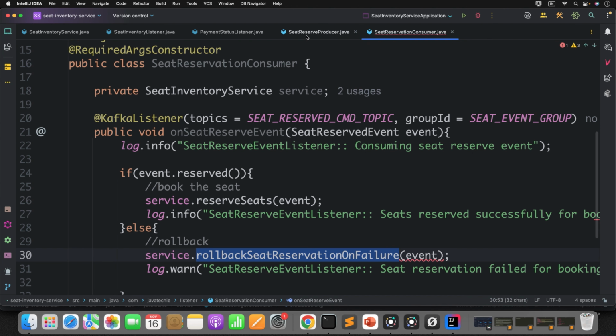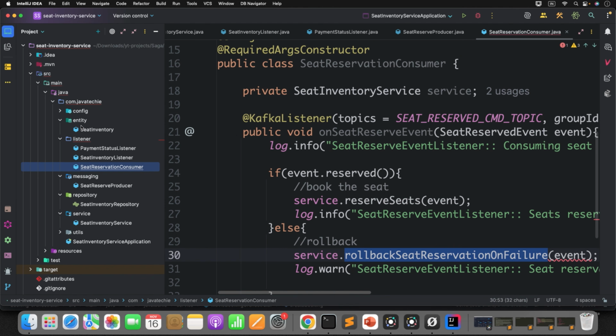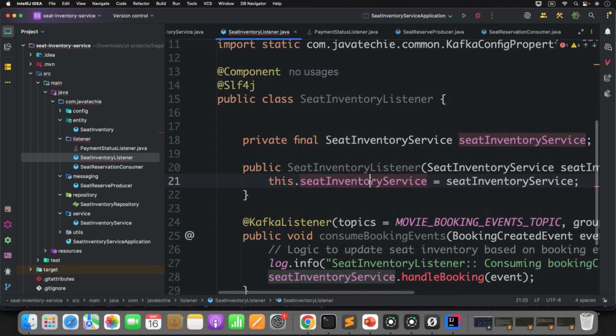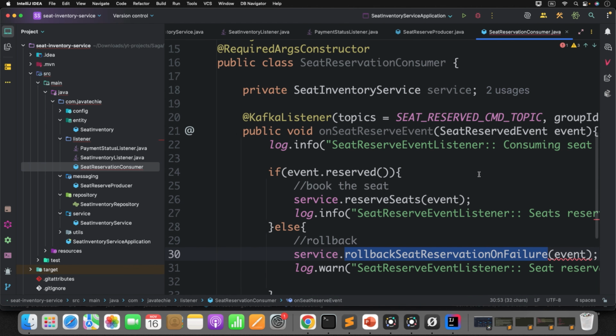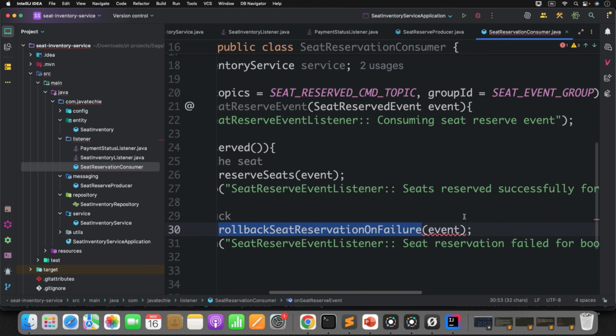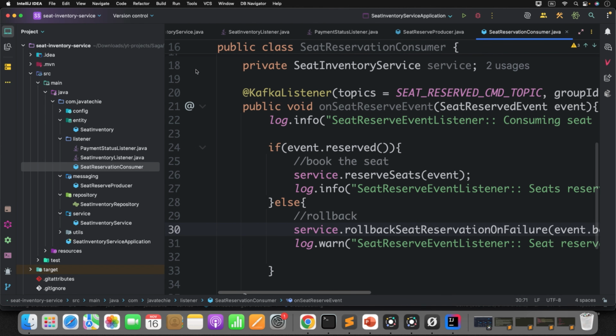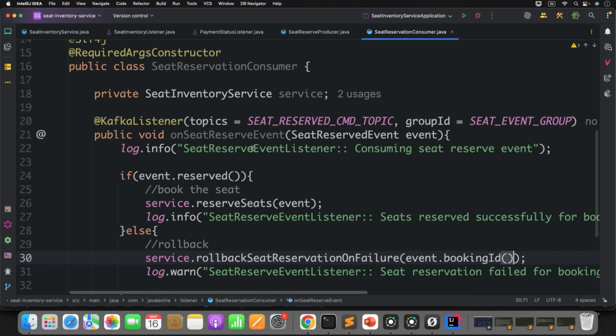Now what I will do, better let's comment out all other consumers, otherwise it will be confusing. Why is it crying? Event dot booking ID. That's it. Is this clear, guys?